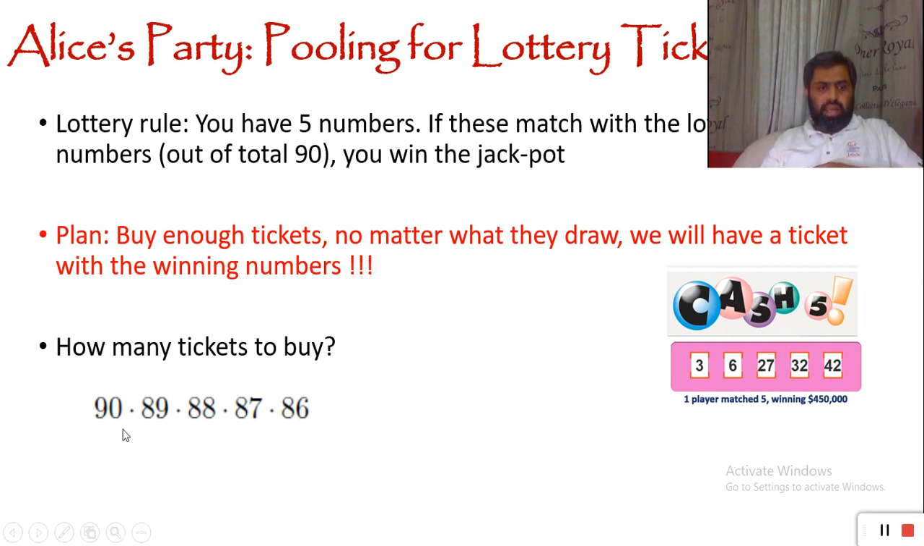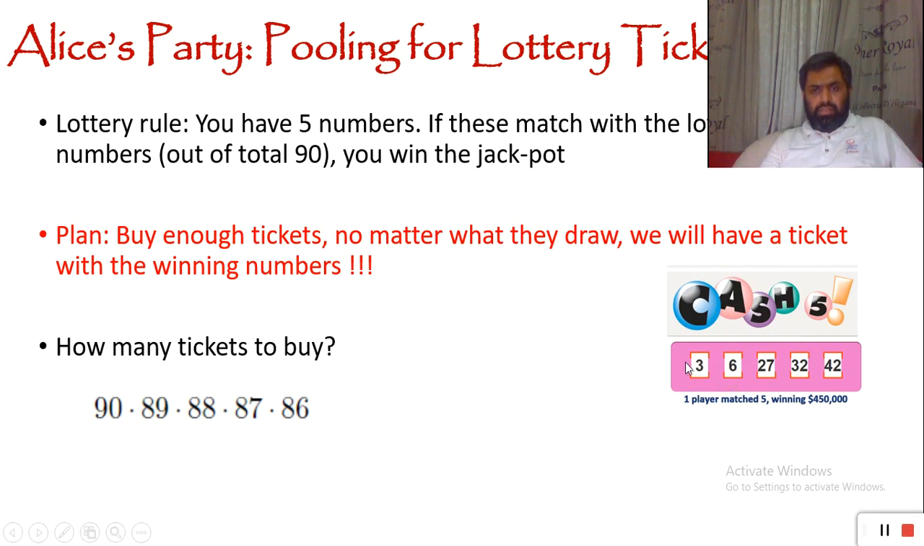Because when we count 90 times 89 times 88 times 87 times 86, we took care of the order: which number I'm going to cross first, which next, and which next. But when these five numbers appear after the lucky draw, it doesn't matter in which order I have crossed them, because on my lottery ticket these are just five numbers crossed.